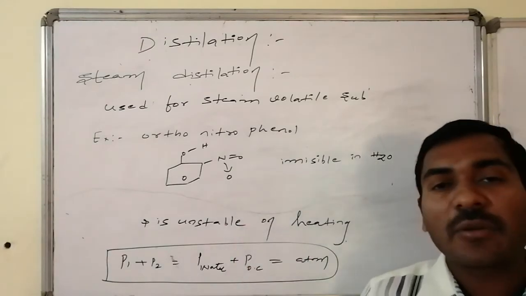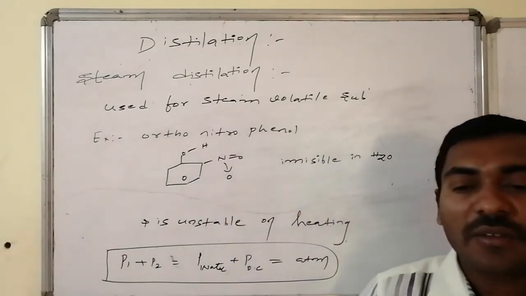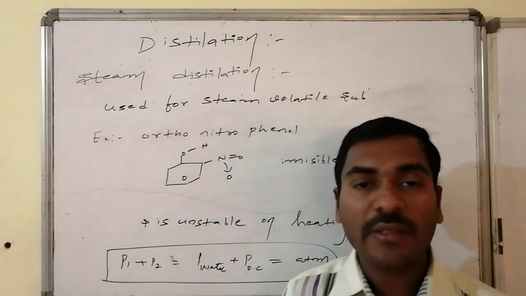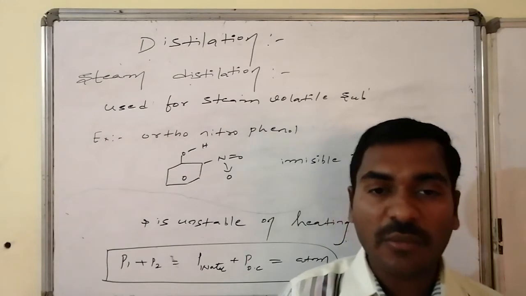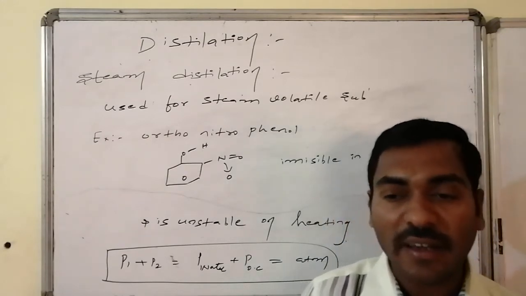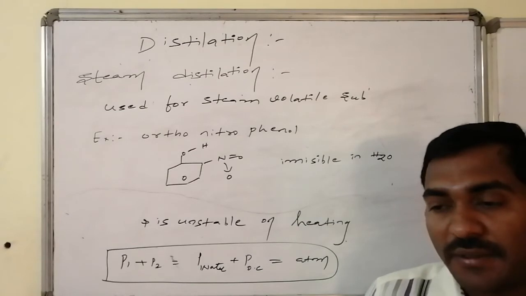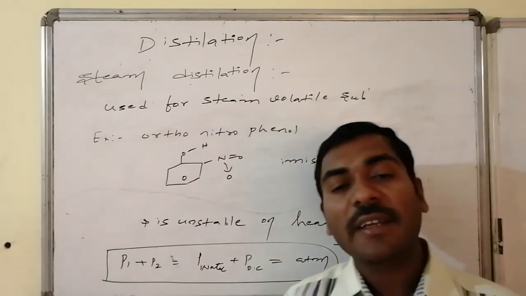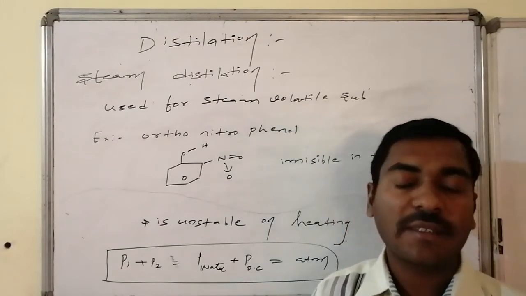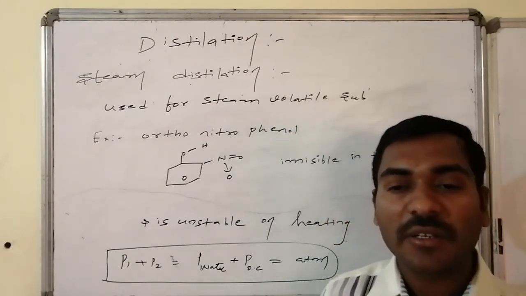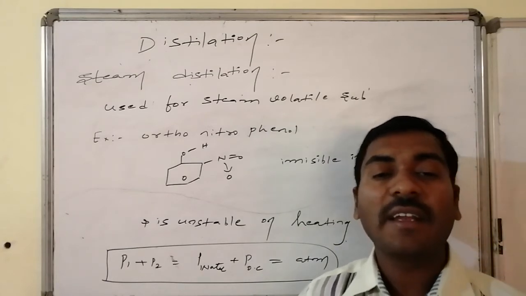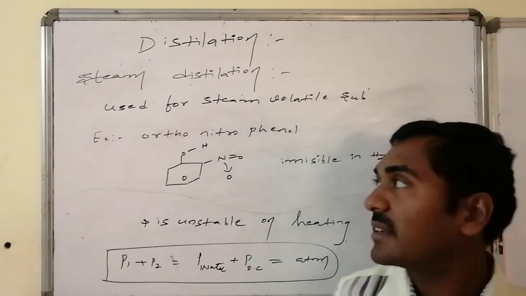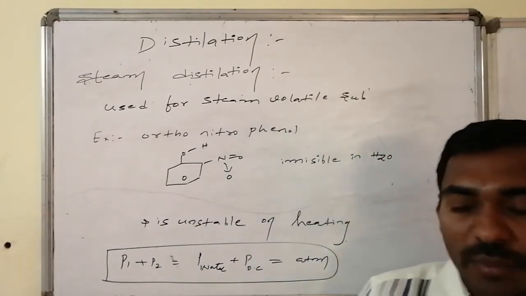One example is ortho-nitrophenol. In this, an intramolecular hydrogen bond is present, hence by maintaining the intramolecular hydrogen bond, no functional group is free. It is not at all miscible in water. It remains as a separate layer when it is allowed to mix with water. Moreover, this compound is unstable. If I gradually increase the temperature to reach its vapor or gaseous state, then it undergoes decomposition. For such very delicate substances which are stable below the boiling point, steam distillation is generally applicable.